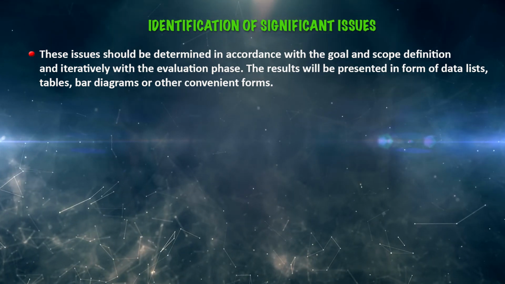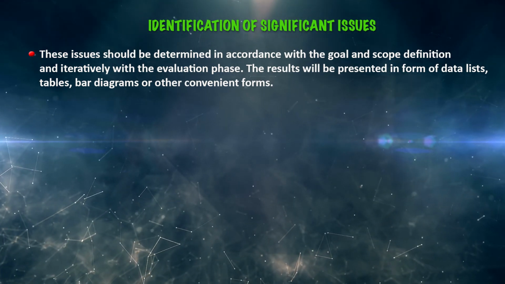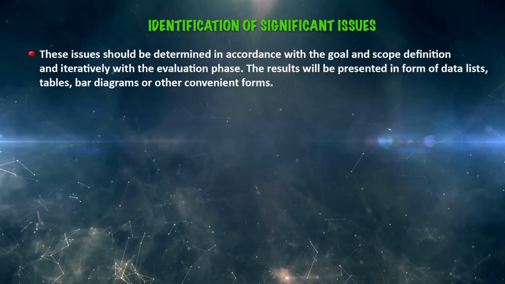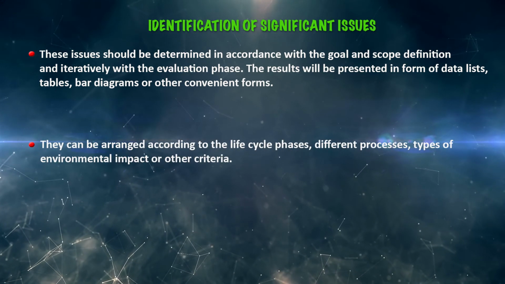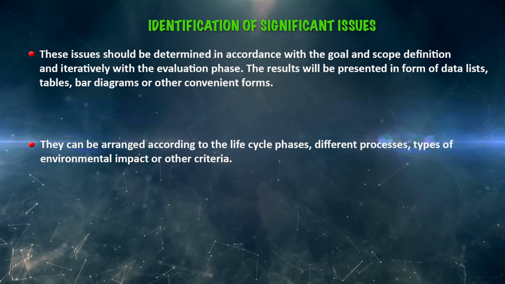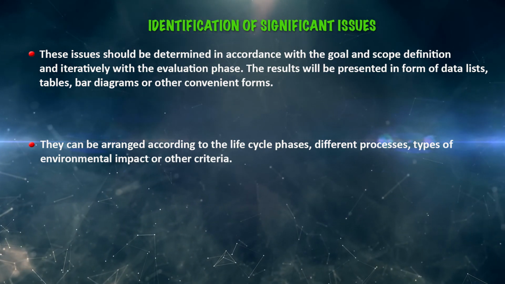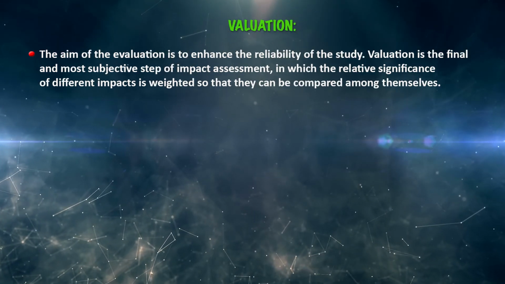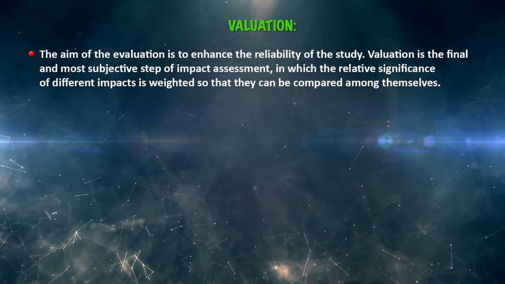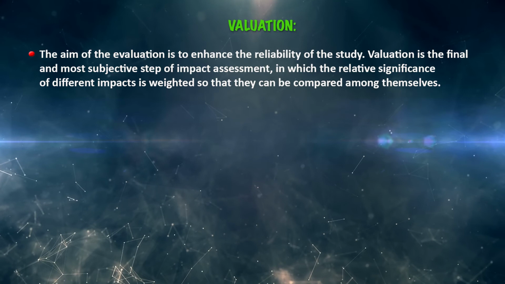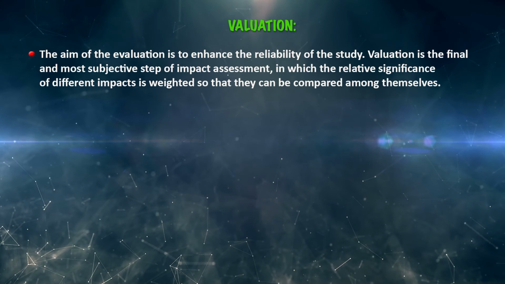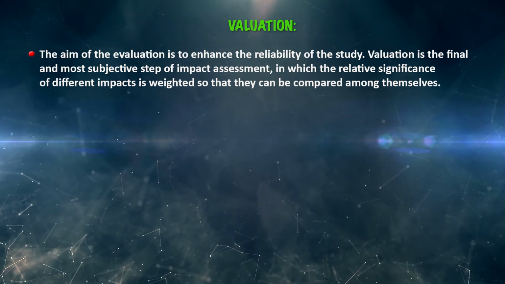So, the results will be presented in the form of data lists, tables, sometimes bar diagrams, or whatever convenient forms are feasible. And they can be arranged according to the life cycle phases, different processes, types of environmental impact or other criteria. And next one is evaluation. The aim of the evaluation is to enhance the reliability of the study. It is the final and most subjective step of the impact assessment. In this, the relative significance of different impacts is weighted so that they can be compared among themselves.